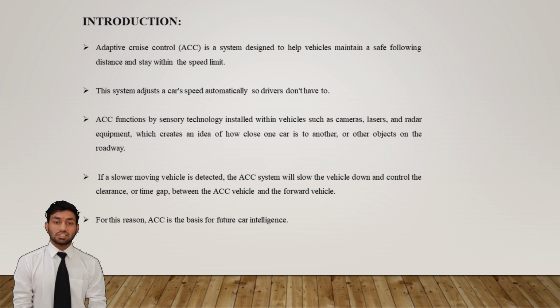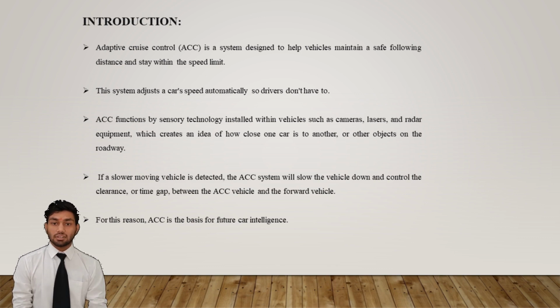Adaptive Cruise Control is a system designed to help vehicles maintain a safe following distance and stay within the speed limit. The system adjusts a car's speed automatically so drivers don't have to. ACC functions by sensor technology installed within vehicles such as cameras, lasers and radar equipment, which creates an idea of how close one car is to another or other objects on the roadway. If a slower moving vehicle is detected, the ACC vehicle will slow the vehicle down.